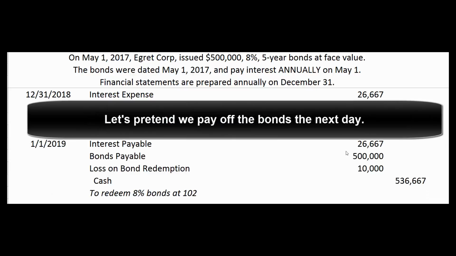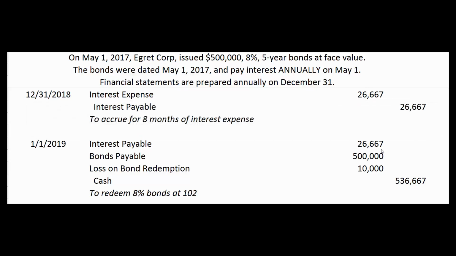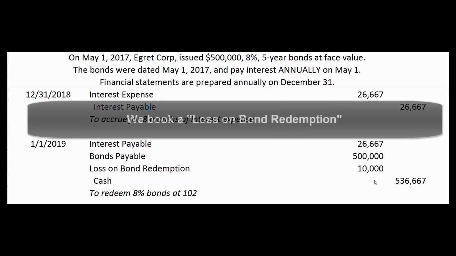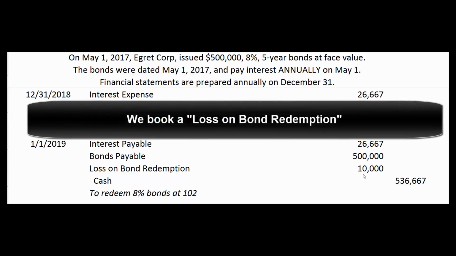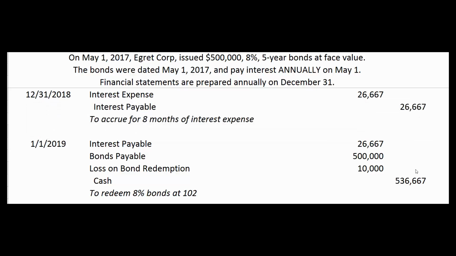So we have to pay off that interest payable that we accrued as of December 31st. We also have to take the $500,000 principal off our books, and here's that $10,000, that 2% of $500,000, to induce them to allow us to call the bonds. And so we write a check for $536,667. And we make a little note that we're redeeming the bonds at 102. That means 102% of their face value. And that's all there is to issuing bonds, accruing for interest, and redeeming bonds. I hope that helps.